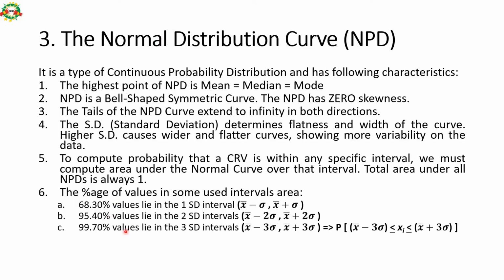These numbers are standard. Please remember these from an exam perspective. And the probability of any event happening within an interval of 2 standard deviations, that is mean plus minus 2 standard deviations, is 95.40%, and the probability of any event happening within 3 standard deviations, like plus minus 3 from the mean or middle of the curve, is 99.70%.